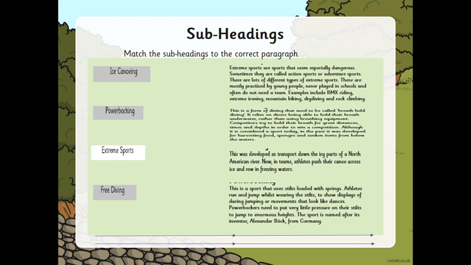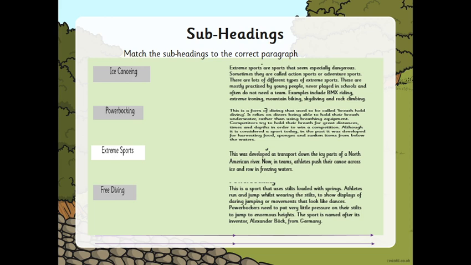Paragraph 3. This was developed as transport down the icy parts of a North American river. Now in teams, athletes push their canoe across ice and row in freezing waters.